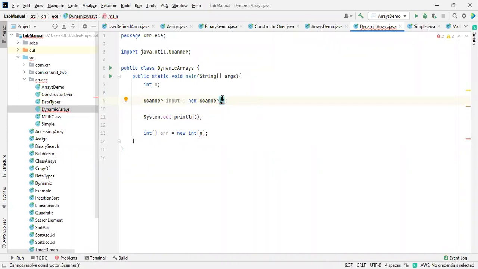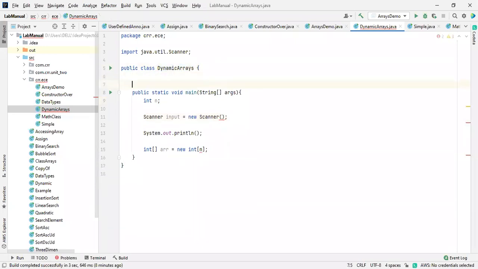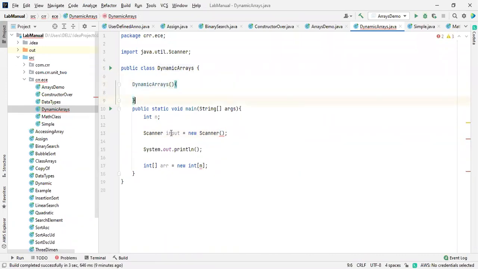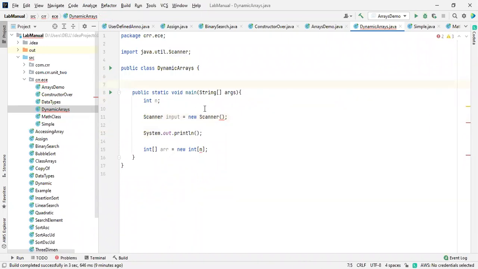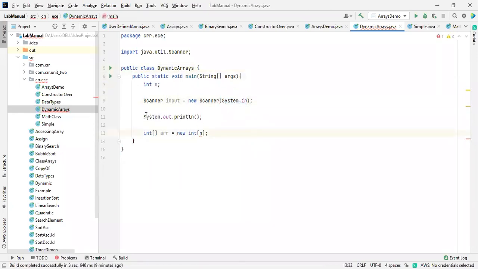I'm going to remove this. It says cannot resolve the constructor, because everything we mention like this we consider a constructor. If we make anything like dynamic arrays, that is a constructor, right? The similar thing inside the Scanner class was built by the Java people, so this is also a constructor. It is expecting something else, that's why it is showing an error. So let me remove this one. So this is for the output and this is for the input. Just remember this one.